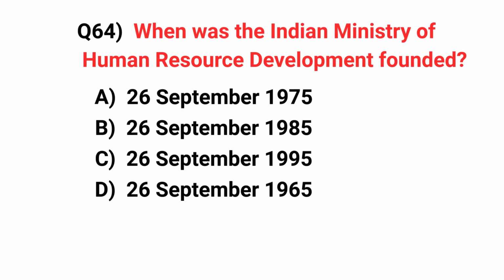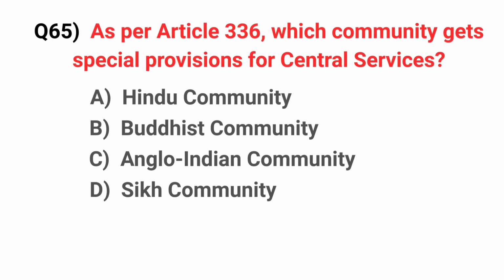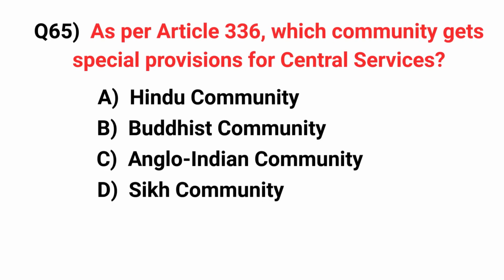When was the Indian Ministry of Human Resource Development founded? Answer: 26 September 1985. As per Article 336, which community gets the special provisions for central services? Answer: Anglo-Indian community.